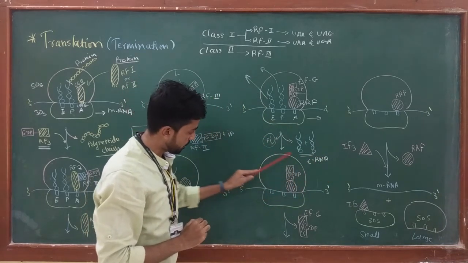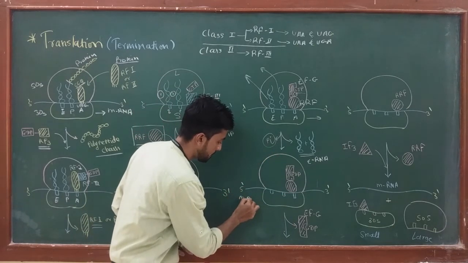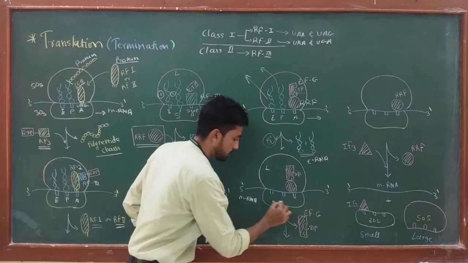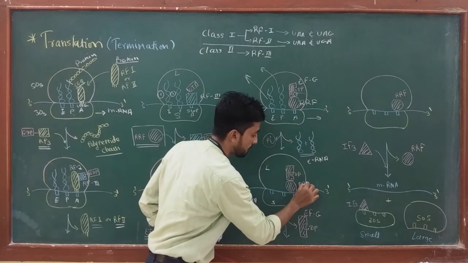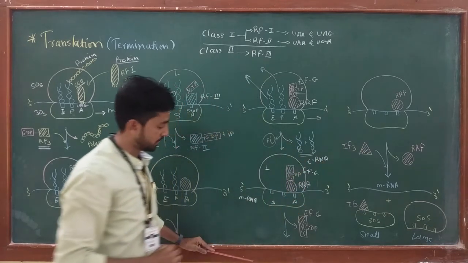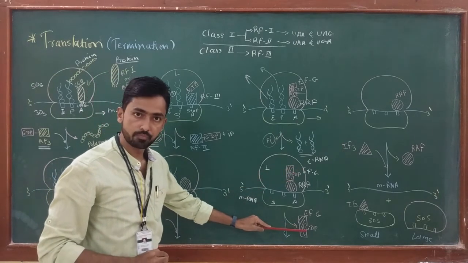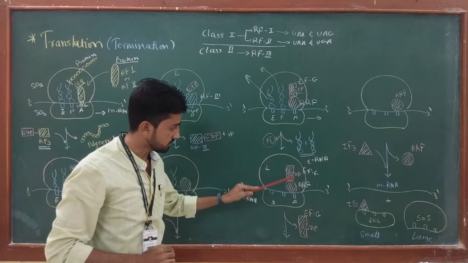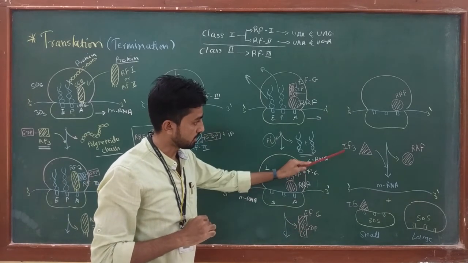Okay, so this type of complex is now present on the mRNA, which has mRNA, small subunit, large subunit, and the A site of the small subunit having two proteins, RRF and EFG. Okay, and now this EFG protein with GDP leaves. Okay, this protein dissociates from RRF, and once the EFG protein leaves, the next factor comes into the picture.